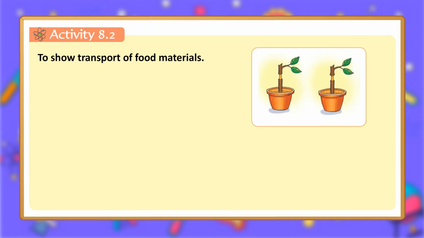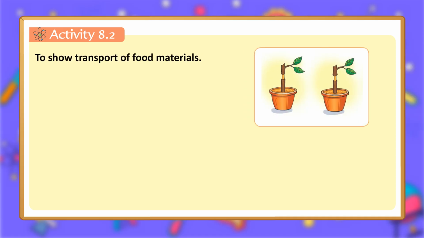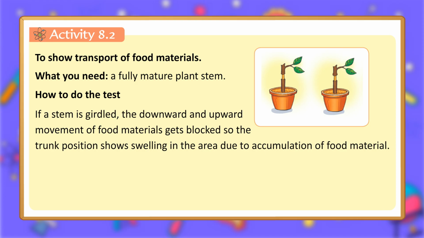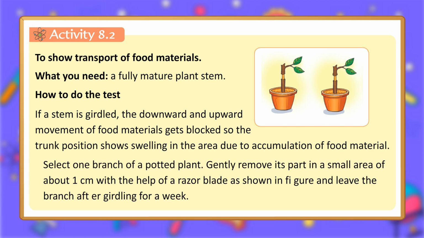Activity 8.2. To show transport of food materials. What you need: a fully mature plant stem. How to do the test? If a stem is girdled, the downward and upward movement of food materials gets blocked, so the trunk portion shows swelling in the area due to accumulation of food material.